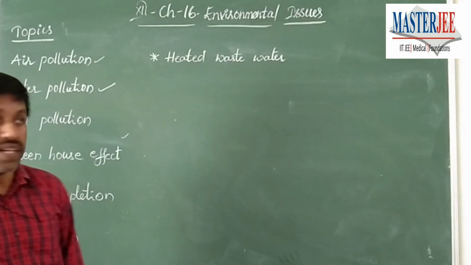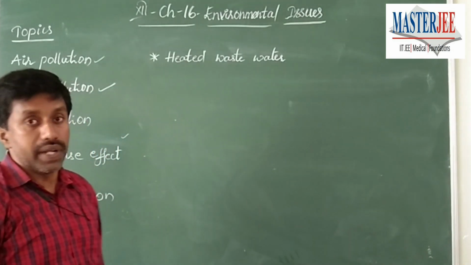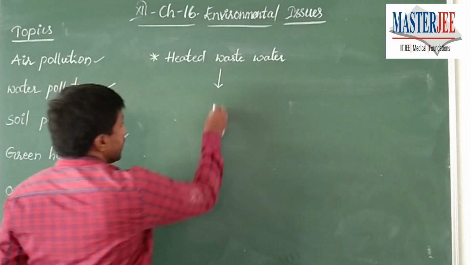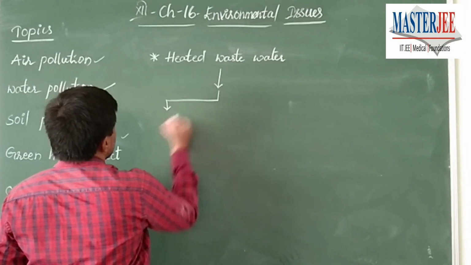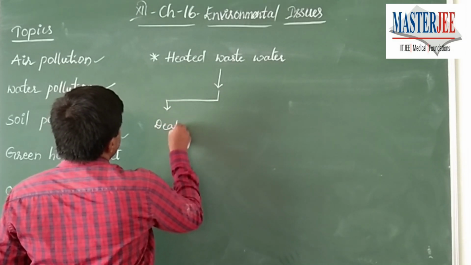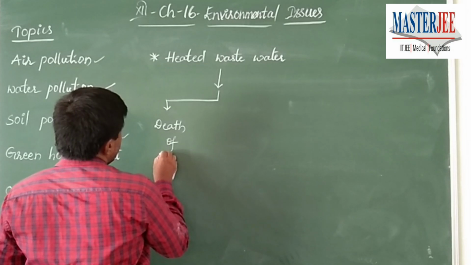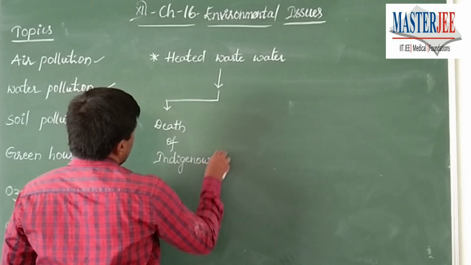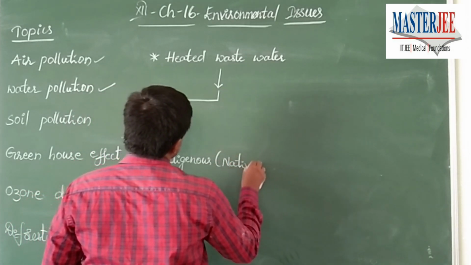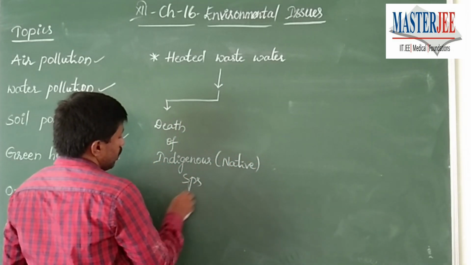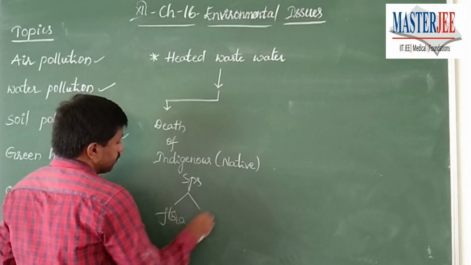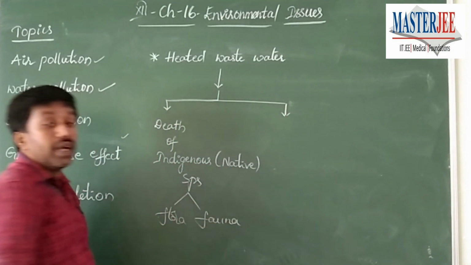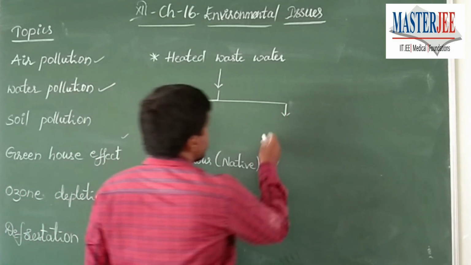Some industries release heated wastewater into aquatic waters. How is this going to show its impact? Two impacts are there. It leads to death of indigenous, so-called native species, such as both flora and fauna, whereas it is going to promote the growth of some new species.